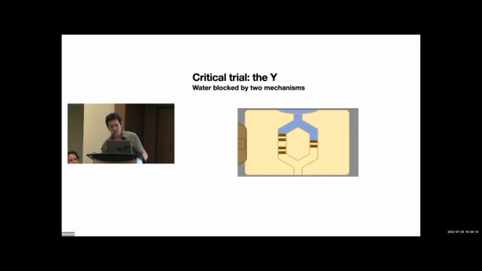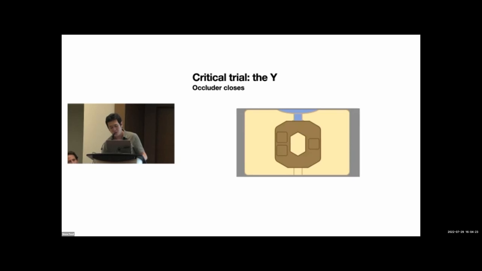And this is our first critical target trial, which we call the Y. Initially, the water is blocked by two mechanisms on the left and the right. There are two gates on the left, one on the right as well. And then the occluder closes and covers the gates. All of a sudden water flows down the pipe and conveys premise 1, which is: are the two gates on the left open, or is the one on the right open, A and B or C?